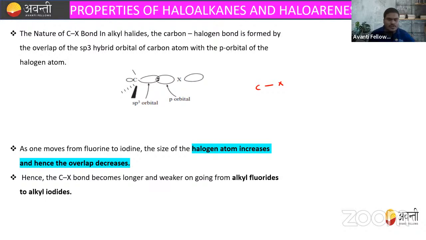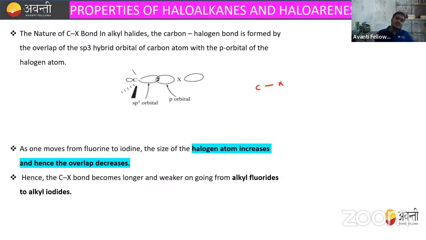Now, as we move from fluorine to iodine in the periodic table, the size of the halogen atom increases. We all know that whenever we move down from top to bottom, the number of shells increases, so size definitely increases, and hence the overlap tendency decreases. Hence the C-X bond becomes longer and weaker on going from alkyl fluoride to alkyl iodide.